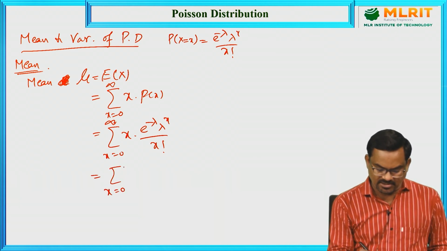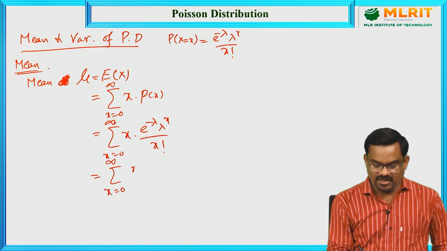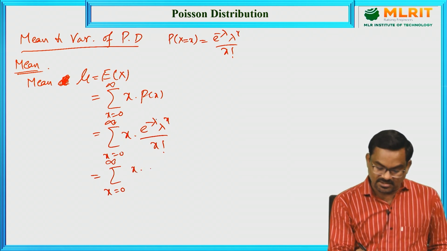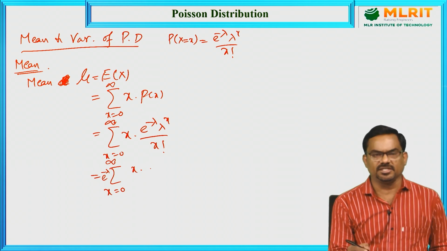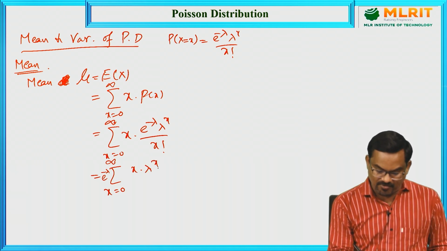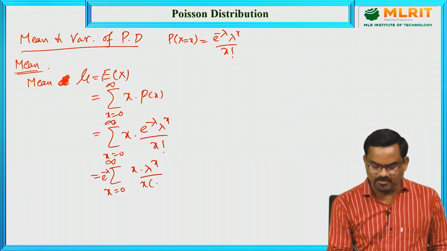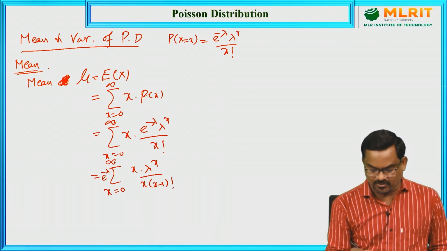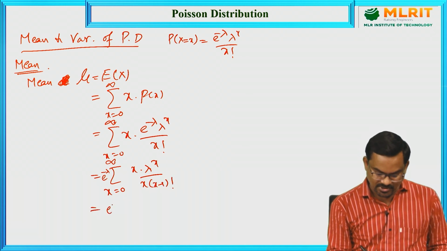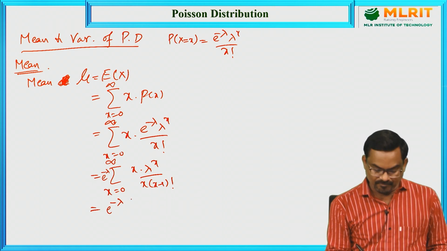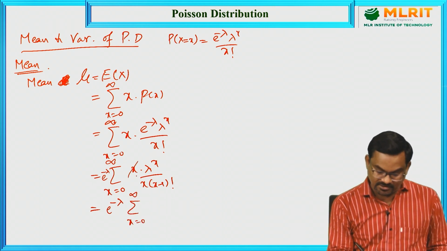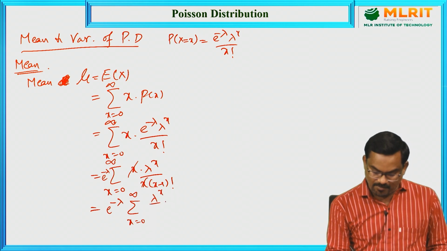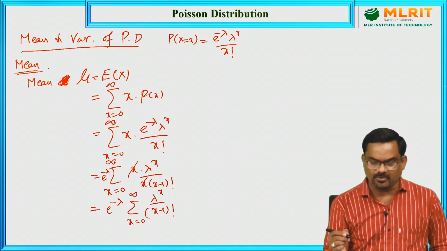We can write e power minus lambda outside the summation since it is a constant, and x by x factorial can be written as x by x into x minus 1 factorial. So this is e power minus lambda into the sum over x from 0 to infinity, where these two x terms cancel, of lambda power x by x minus 1 factorial.